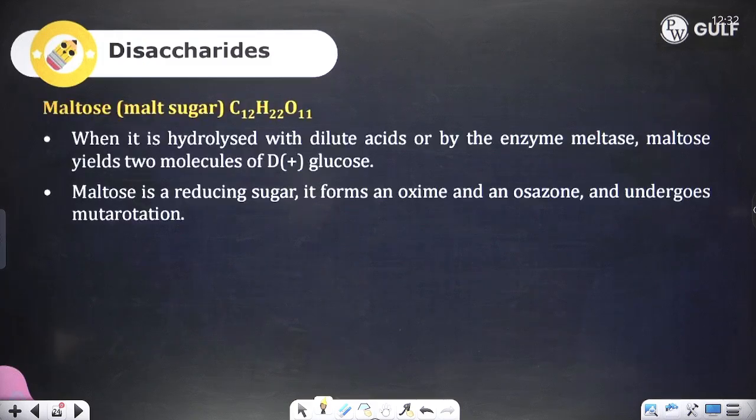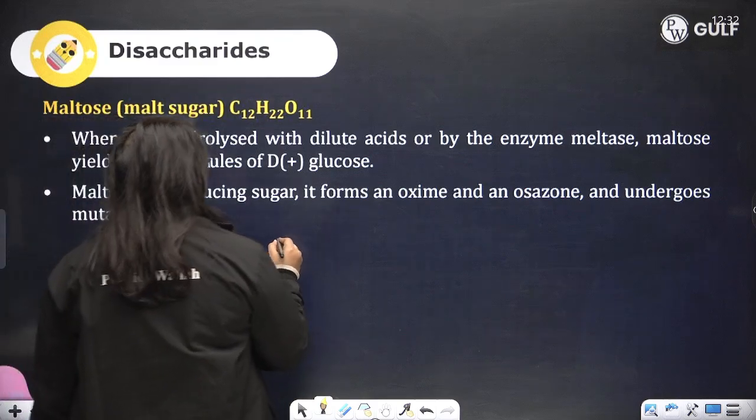Maltose. Maltose is formed when alpha glucose reacts with alpha glucose. That is, two alpha glucose when they react, you will get maltose.